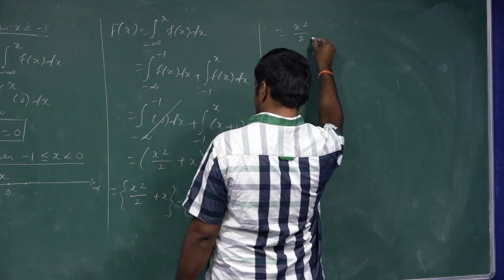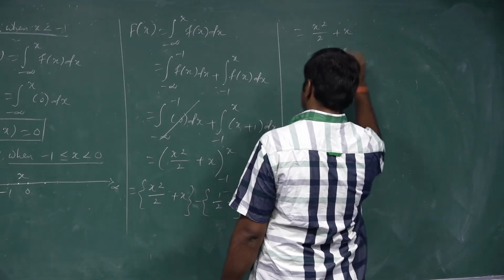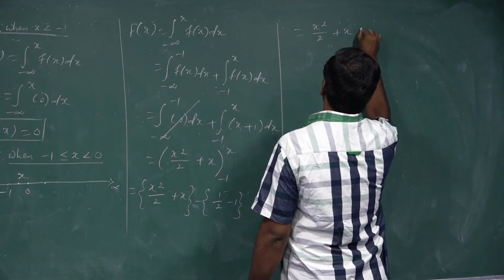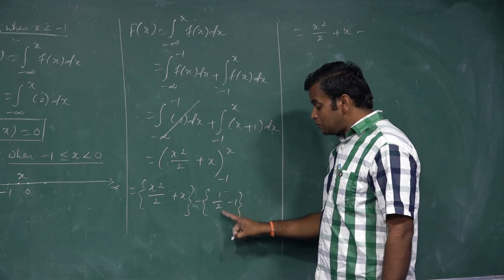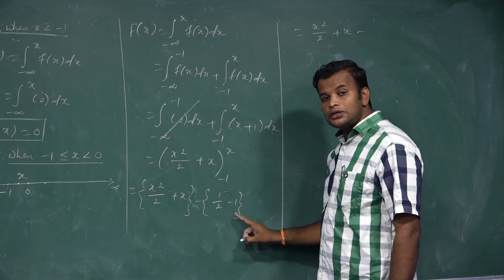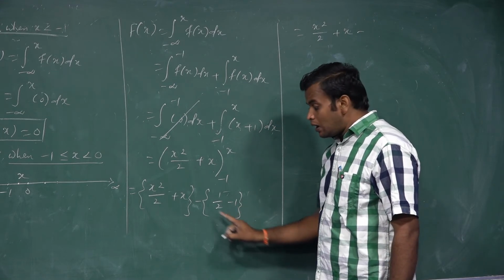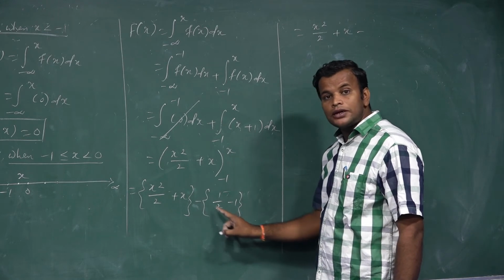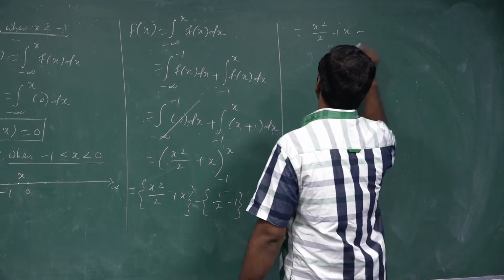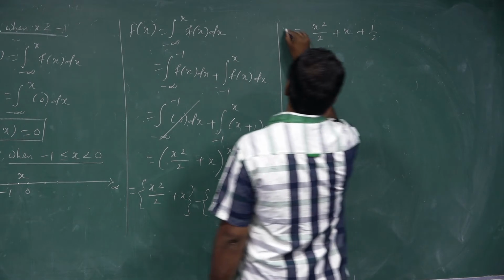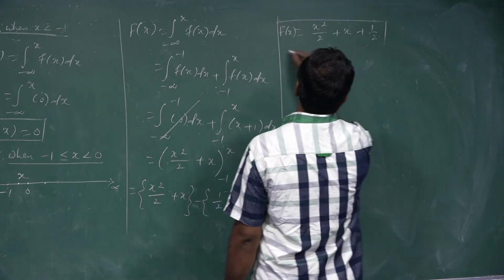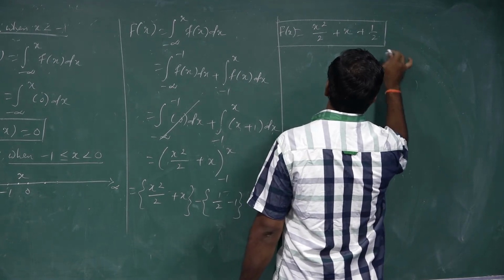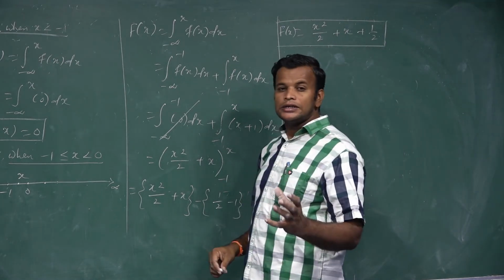So x square by 2 plus x, minus half. You see the inside value, 1 by 2 minus 1, is minus half. Outside also there is a minus, so minus into minus is plus 1 by 2. So in this interval our F of x value is x square by 2 plus x plus 1 by 2. So the second case is over.